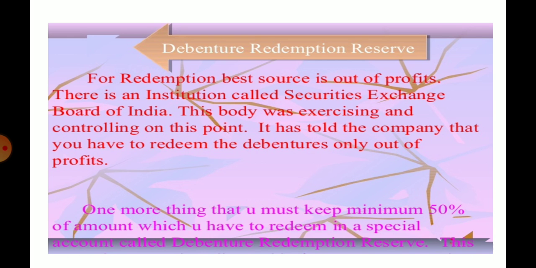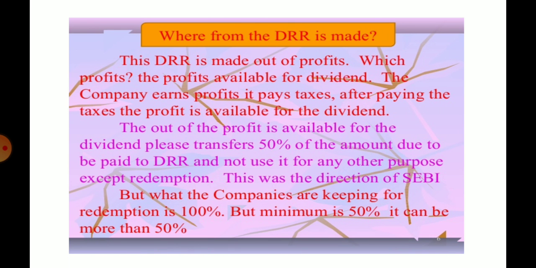It has told the company that you have to redeem the debenture only out of profit. One more thing that you must keep in mind: a minimum 50% of the amount which you have to redeem must be kept in a special account called debenture redemption reserve, and this is a very important account to be maintained.